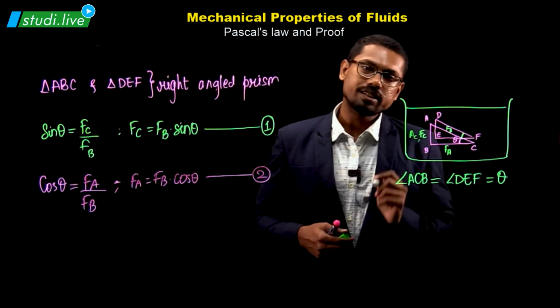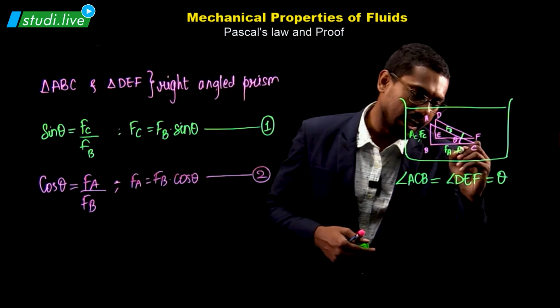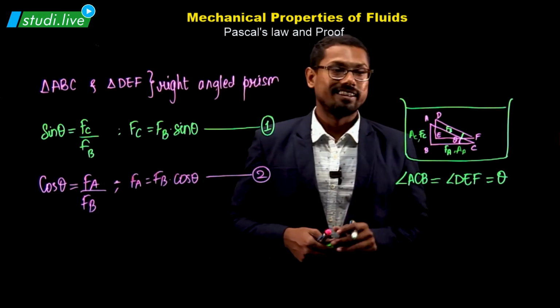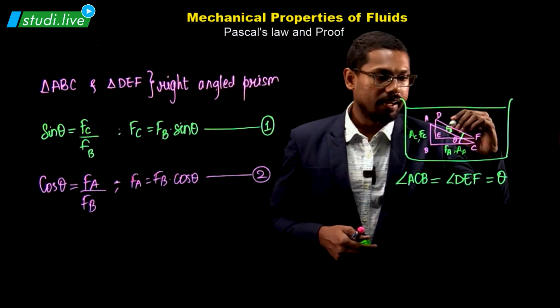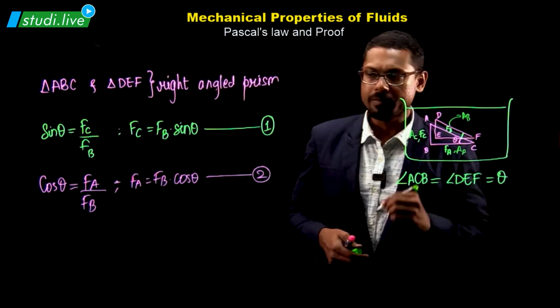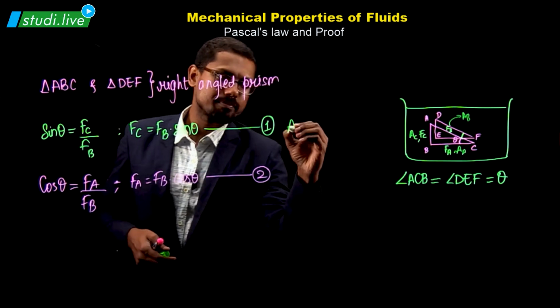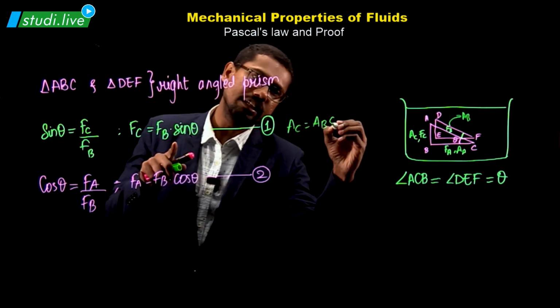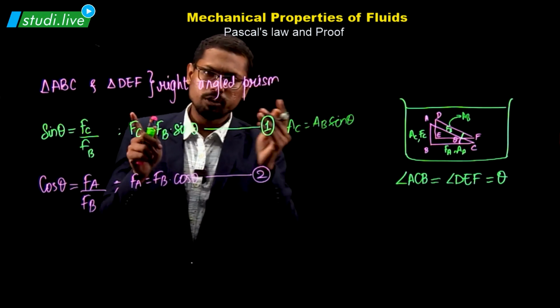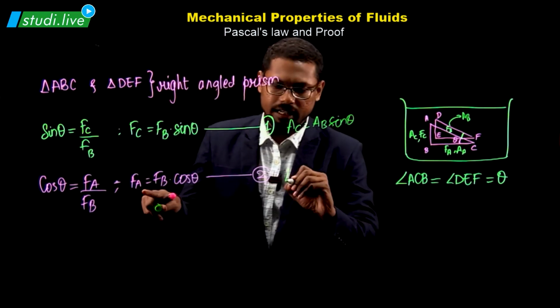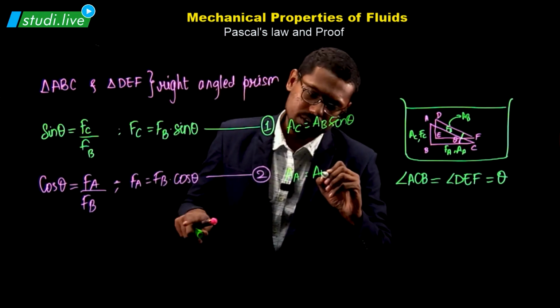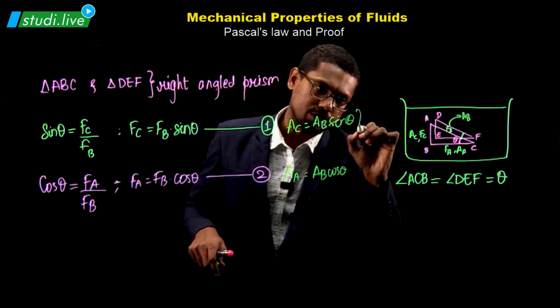The area across FA is written as AA. The area across FB is expressed as AB. So don't you think I can just write it down as AC is equal to AB sine theta? Very similar to what we have done here. AA is equal to AB cos theta, and mark this as equation number 3.